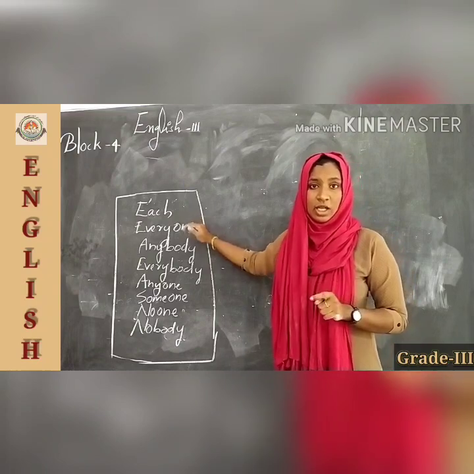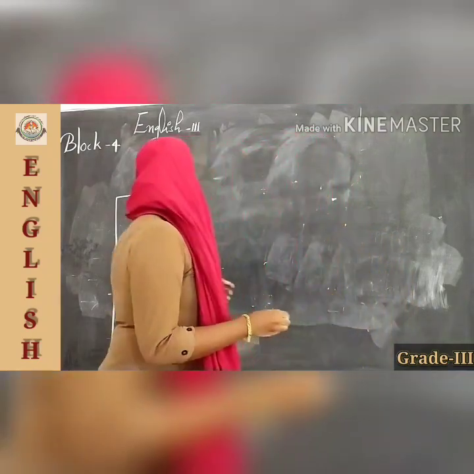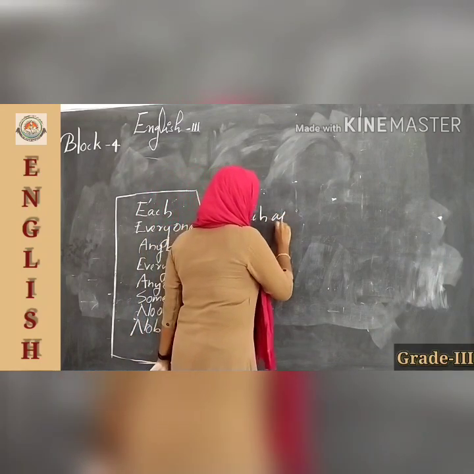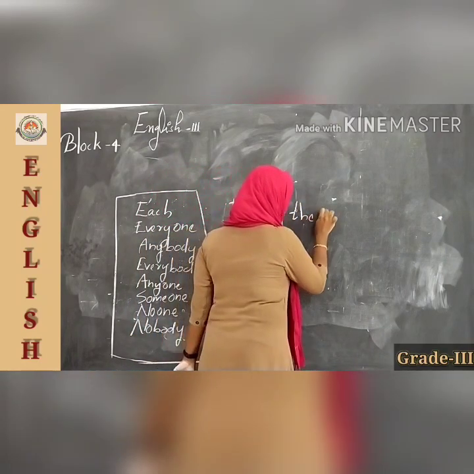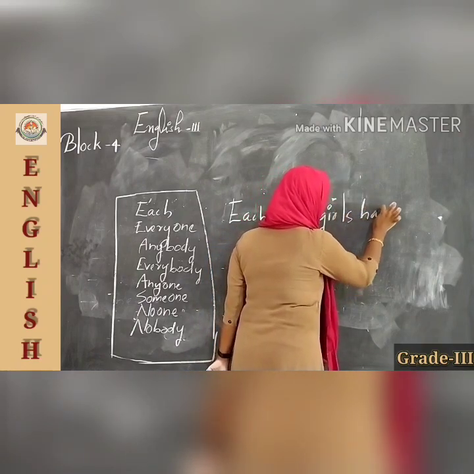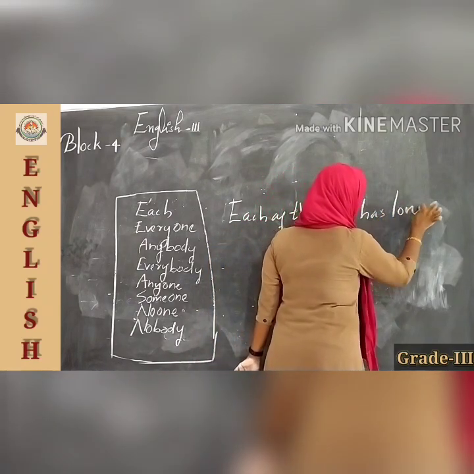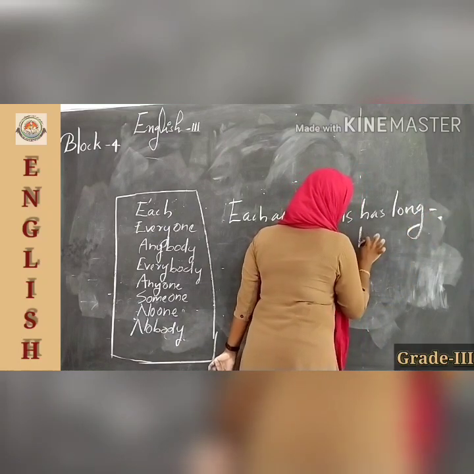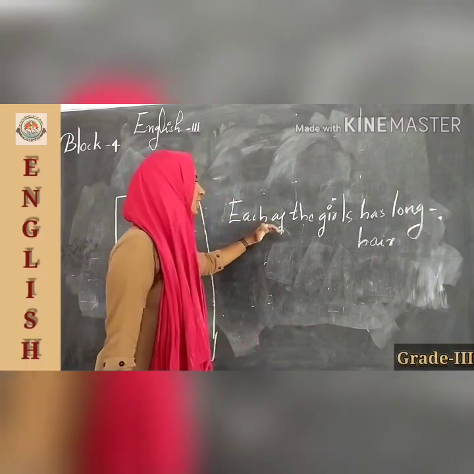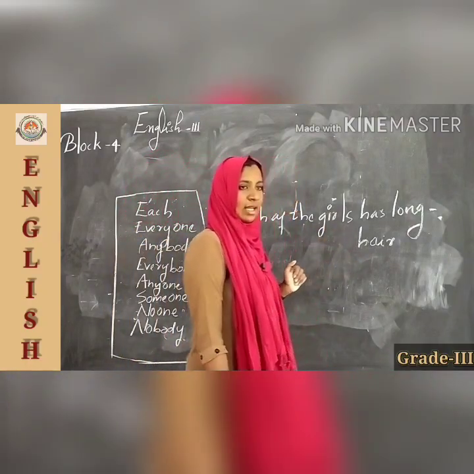Okay, is it clear? For example, each of the girls has long hair. This means each of the girls has long hair. Isn't it?